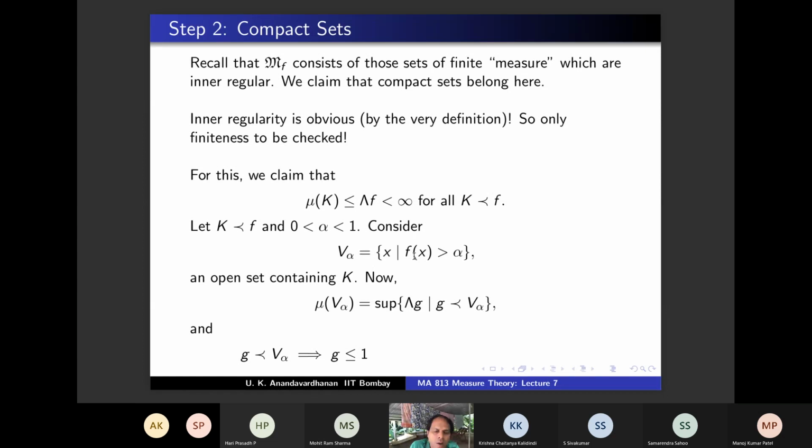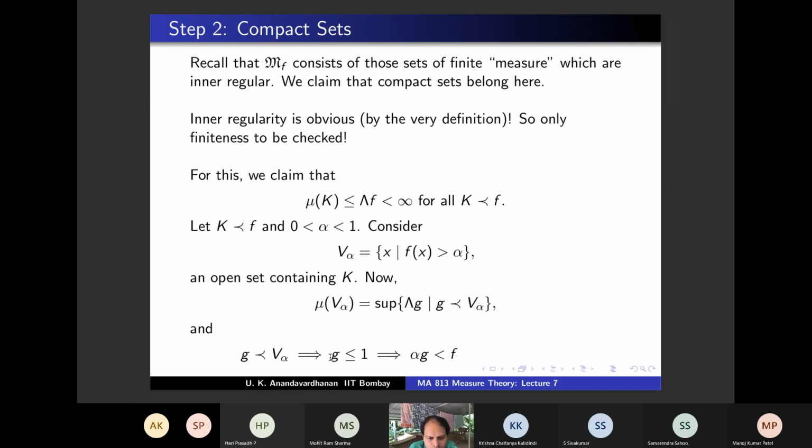Now, if g is less than or equal to 1, then alpha g is strictly less than f, right? Sorry, I should not have written it like this, it is confusing. What I should write is that alpha g is strictly less than f because alpha is strictly less than f and g is less than or equal to 1. Therefore, alpha g is strictly less than f. Agree?